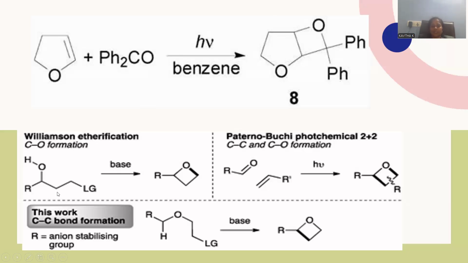Williamson ether synthesis is most familiar for ether formation. Here is the alcohol taken and the leaving group will be there, that is better cleaved by the action of the base. So that base, whenever it works upon this, already be aware, oxygen is accompanied by two lone pairs of electrons. Lone pairs are having nucleophilicity, and these electrons are able to bind upon the carbon atom whenever this kind of lone pairs are working upon the carbon. Subsequent removal of the leaving group is possible.